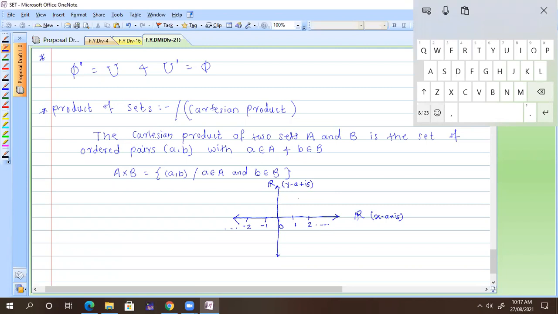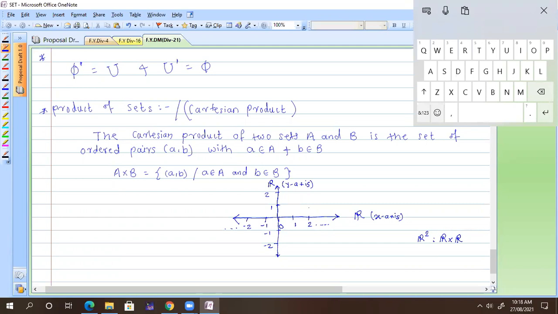So now we have R cross R, which is the product. The diagram I am getting is sometimes denoted by R2 or by R cross R. Now suppose here I have 1, here I have 2, and here I can write -1 and -2.